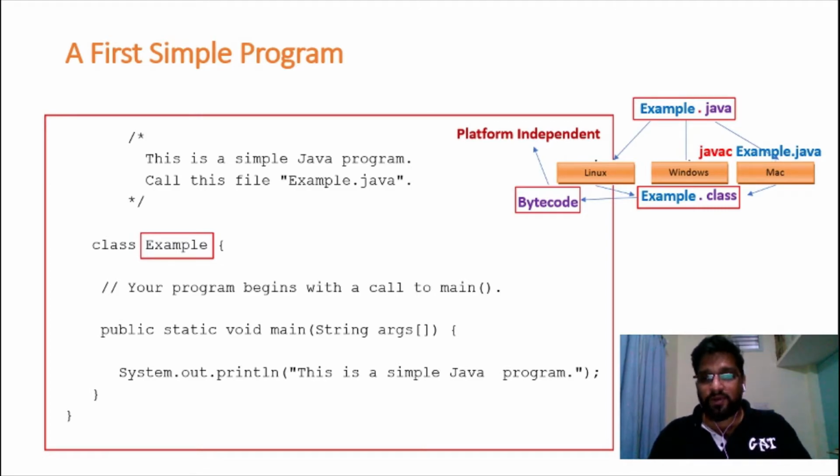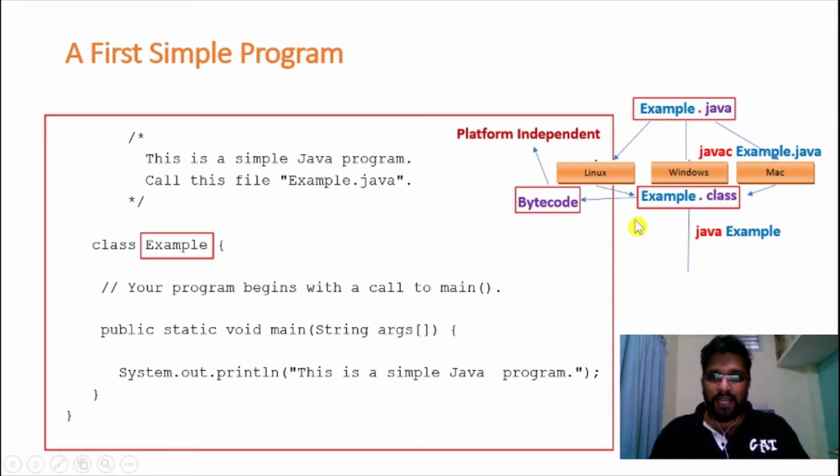In order to run the program, we need to use a tool called java followed by the name of the .class file which contains the main method. With respect to our program, the .class file Example contains the main method. So that's why we should write java Example. The most important thing to observe here is we should not write Example.class. We should just write Example.